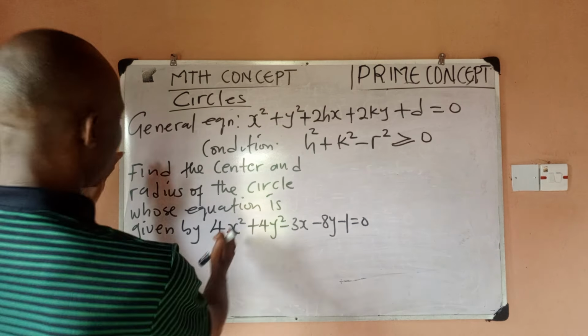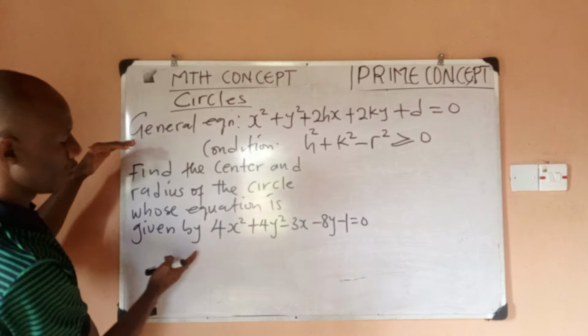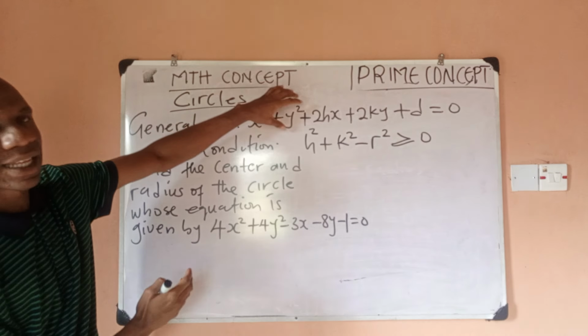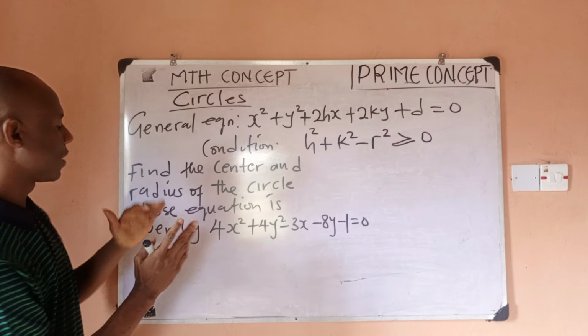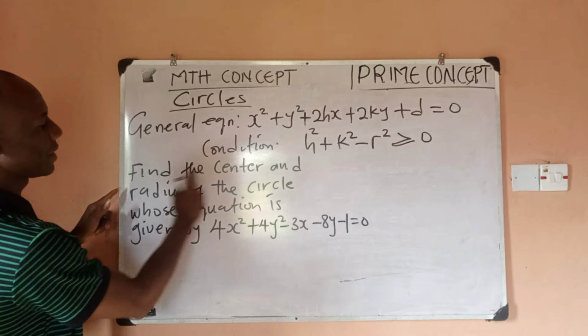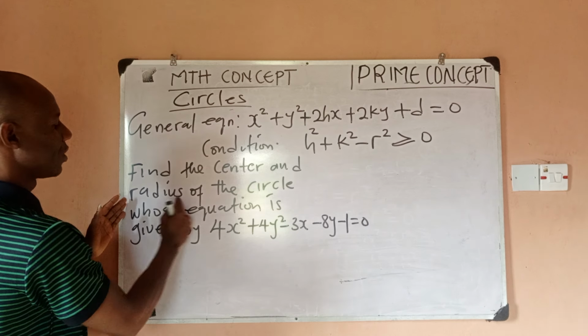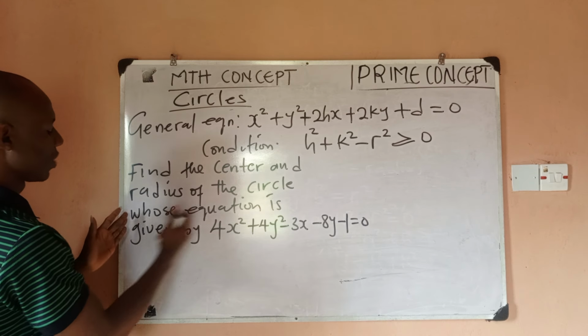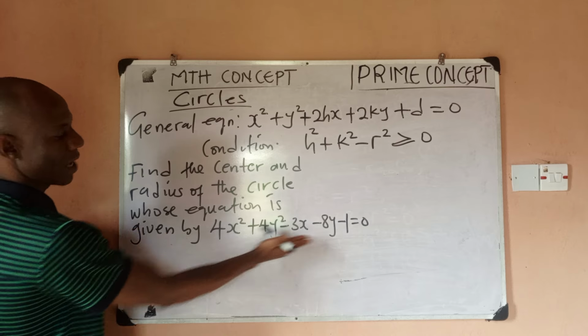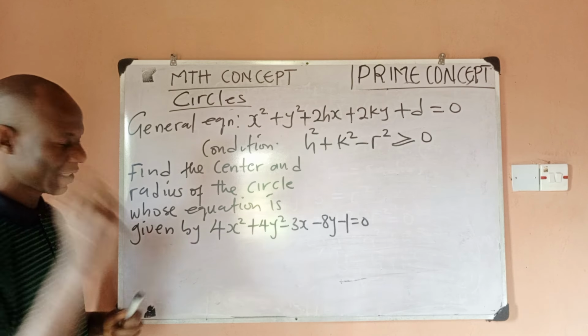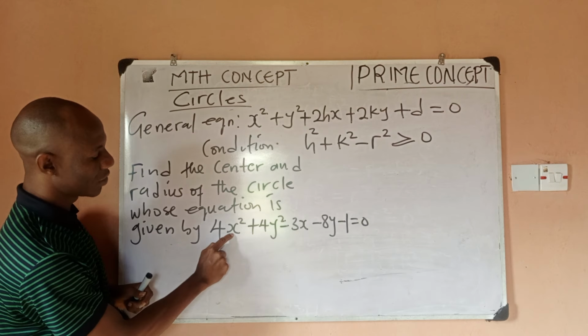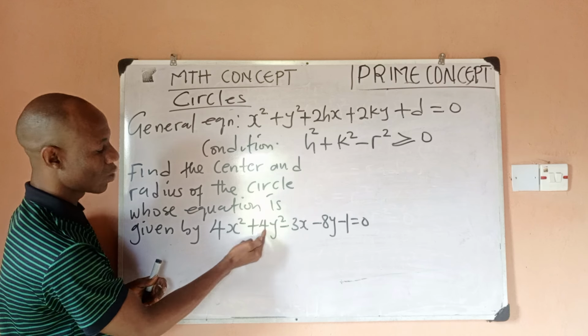Alright, so we have this problem to solve. So we're going to use this problem to understand the concept of the circle very well. And the question says, find the center and radius of the circle whose equation is given by this. So we have a general equation. First, you can see clearly that the coefficients of x squared and y squared are the same.